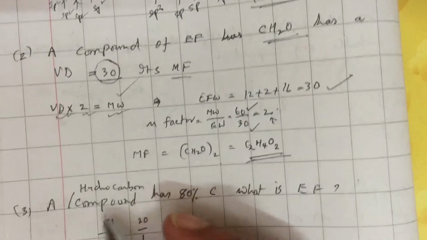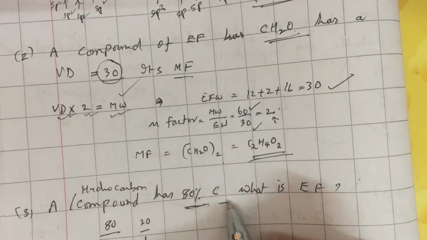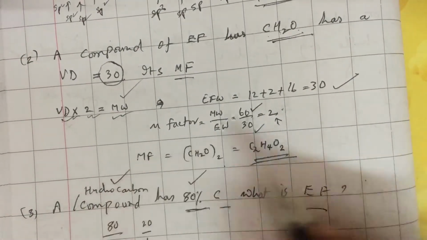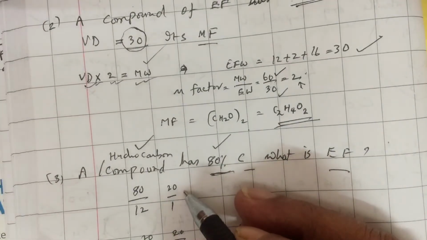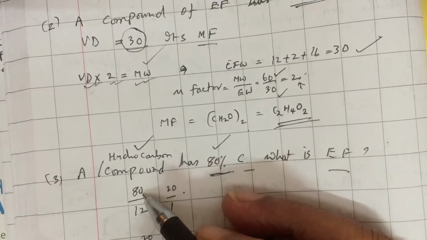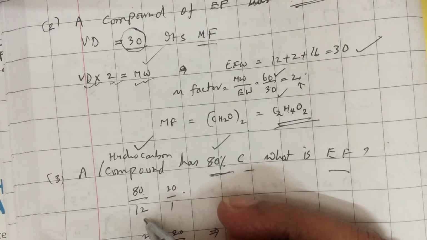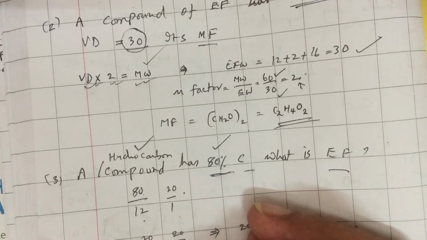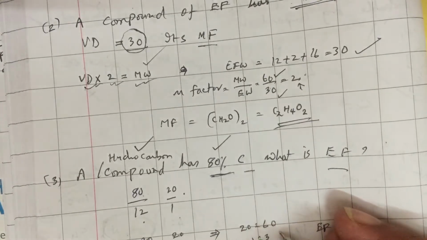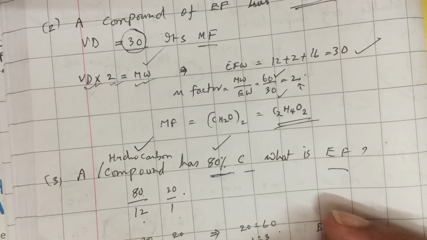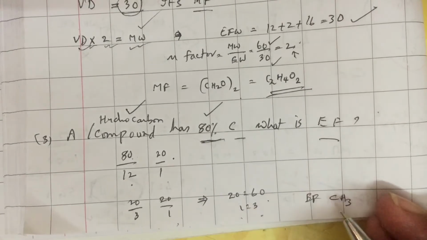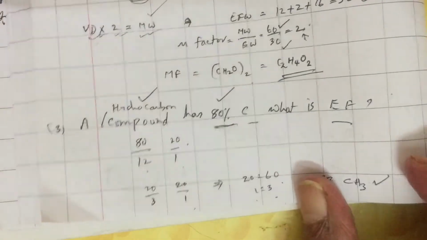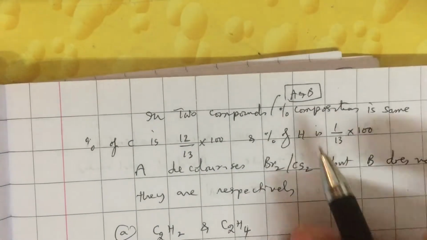Now, let us look at the next question. A hydrocarbon has 80% carbon. What is its empirical formula? If it has 80% carbon, and it is a hydrocarbon, it must have 20% hydrogen. Therefore, divide the percentage by the atomic weight of the corresponding element: 80 by 12, 20 by 1. That is 20 by 3 is to 20 by 1. It means it is a 20 is to 60 ratio. So 1 is to 3 is the ratio of atoms it has. Empirical formula is CH3. That is a standard problem. Let us look at the next question.